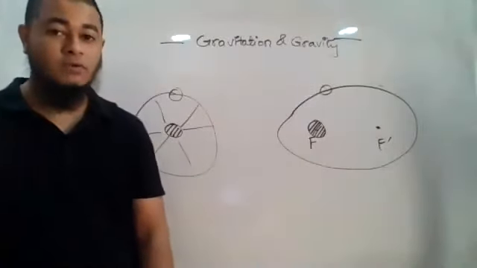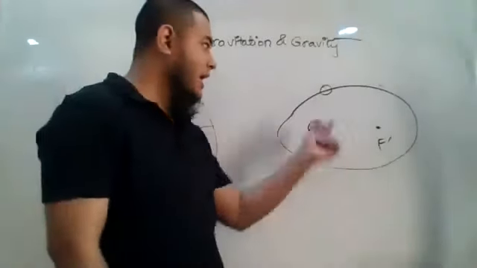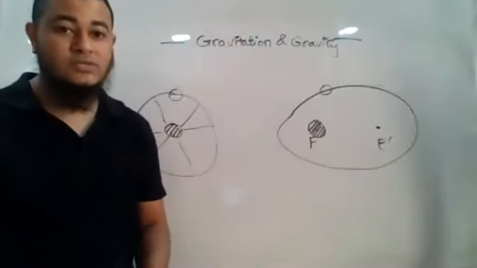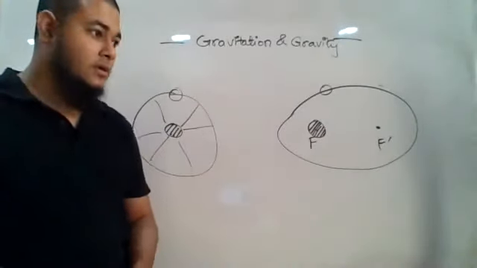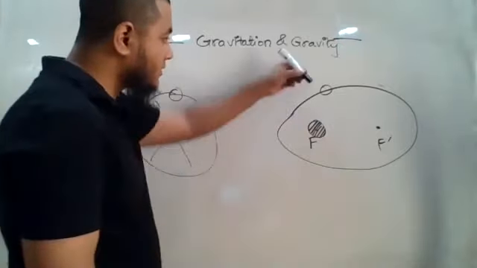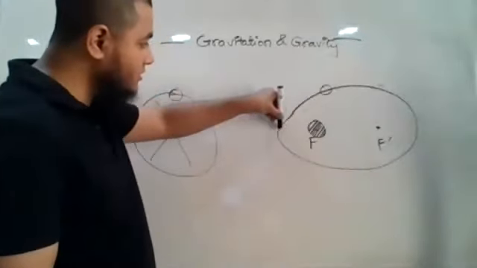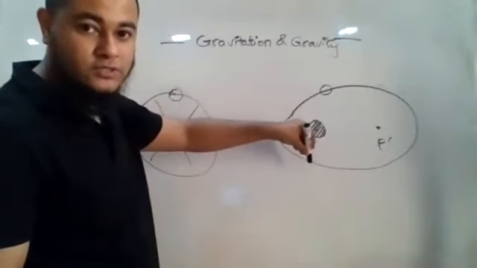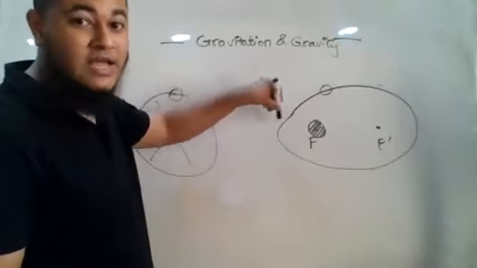Then the second law says, but before I discuss the second law, I want to tell you something very interesting. As the earth moves around the sun, the velocity is not the same every time. When the earth comes closer to the sun, passing through this portion of its path, the velocity is higher.